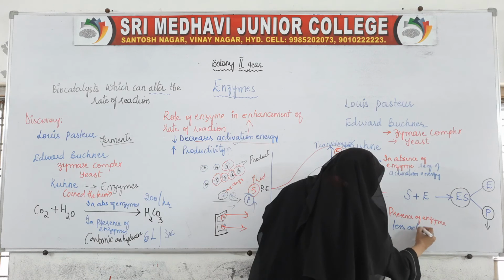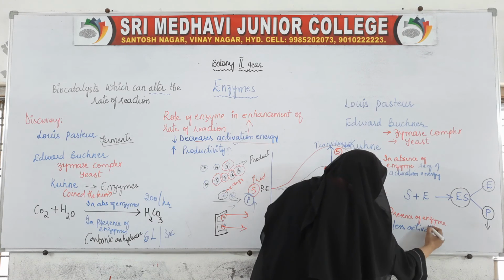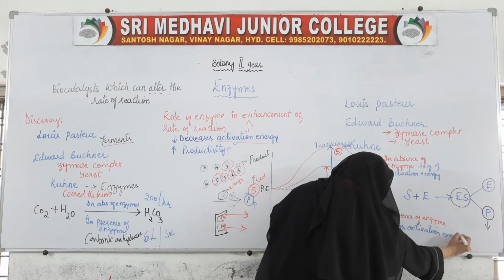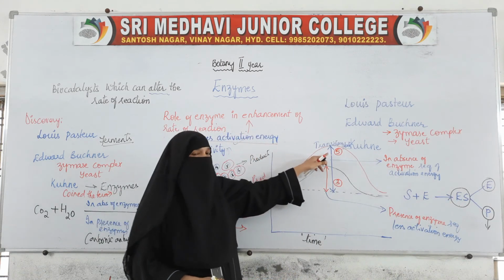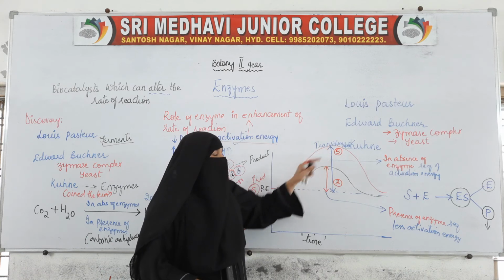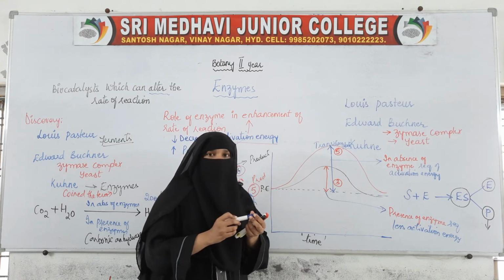Less activation energy is required in the presence of enzyme, and more in its absence.